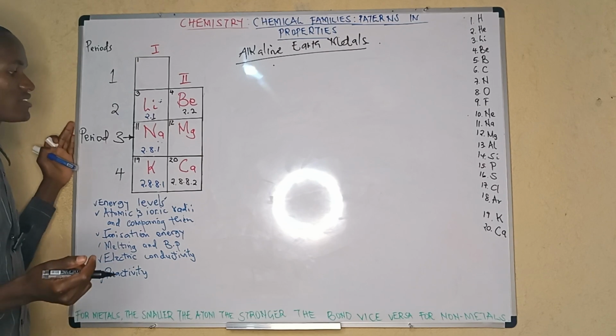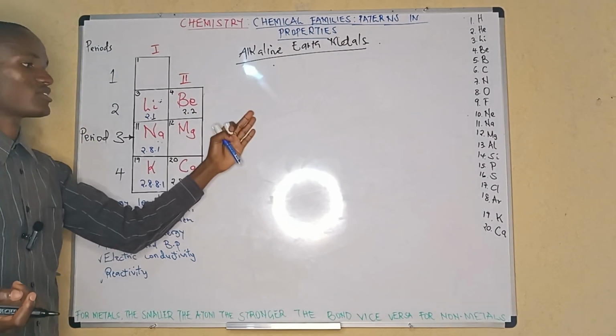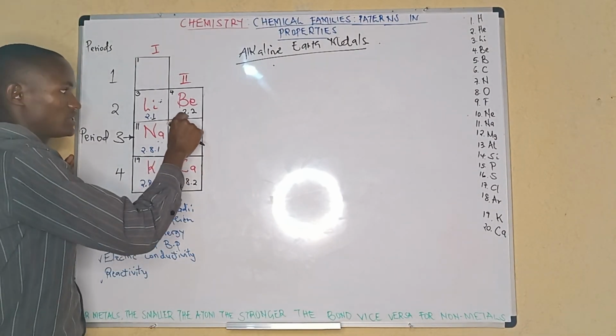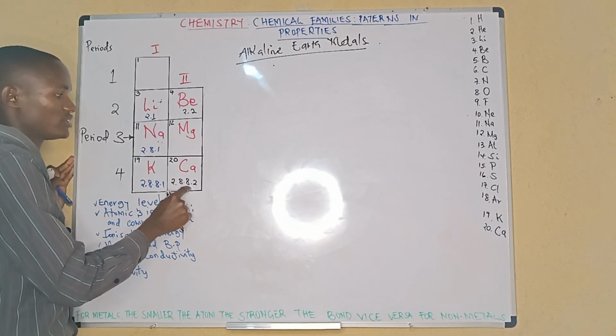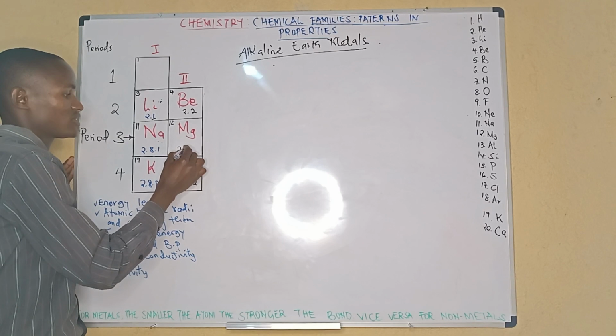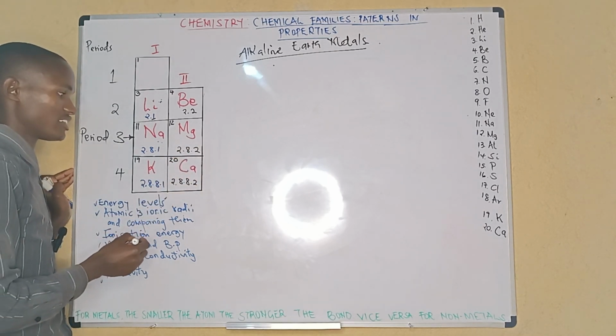So without drawing, but I want to draw since it will help us all through as we discuss the other properties. This one has 2 energy levels. This one has 1, 2, 3, 4. This one has 4 energy levels. Magnesium is atomic number 12 with a configuration of 2, 8, 2. It has 3 energy levels.